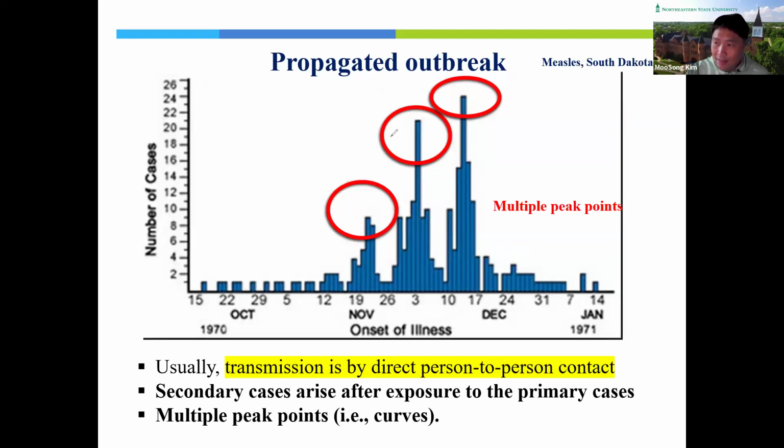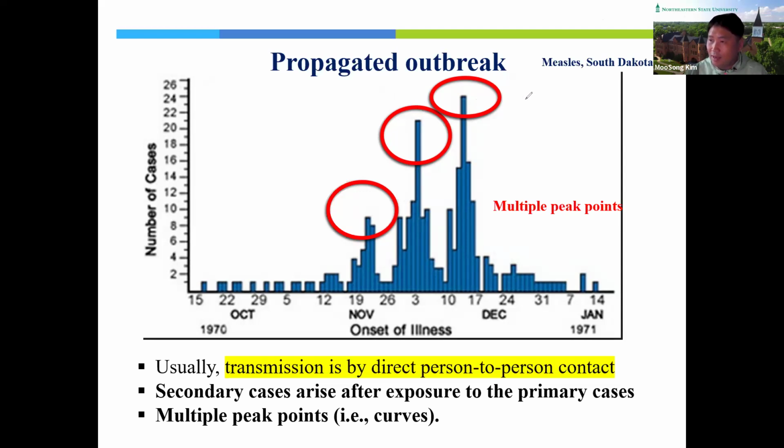These secondary groups are also in their incubation period, so they also contact other people. It is kind of a snowball. People during the incubation period contact people and transmit disease.